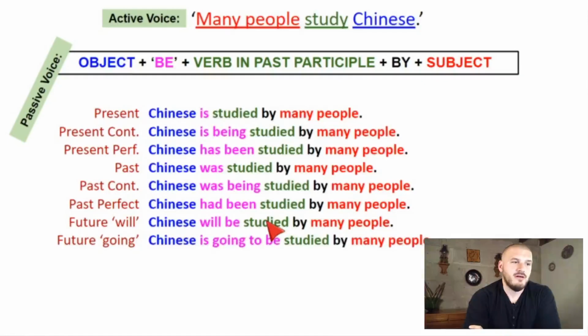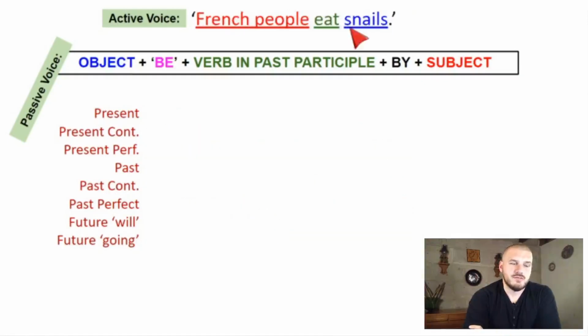Here's another example. French people eat snails. Caracoles, okay? I want you to try and populate this list. Follow the formula. Use this example. Okay, I will give you 2 seconds. Stop the video and try to finish the activity. Because here we go. Here are the answers.